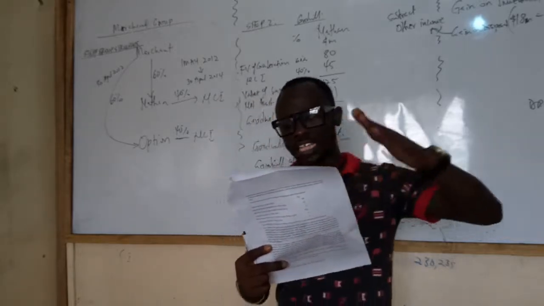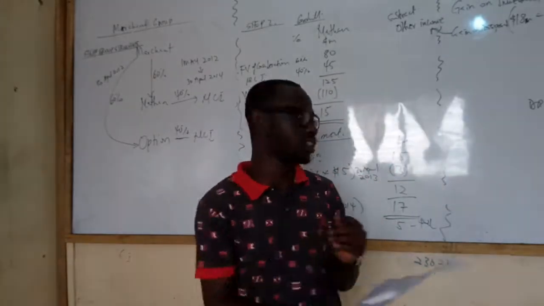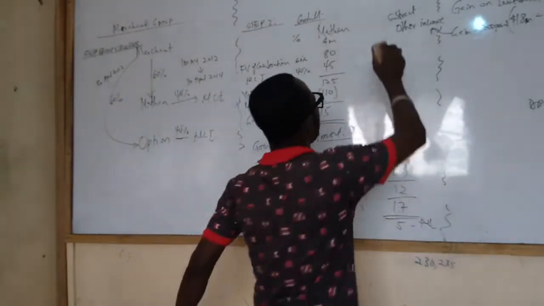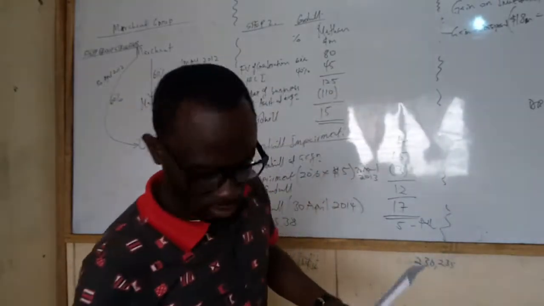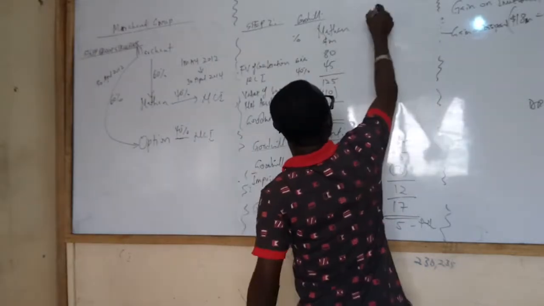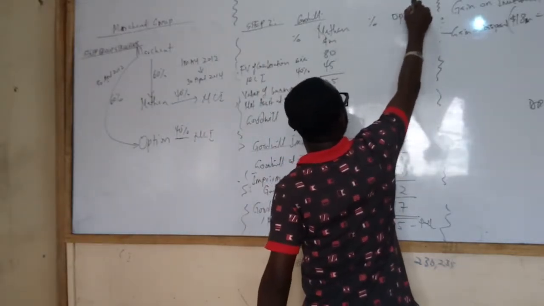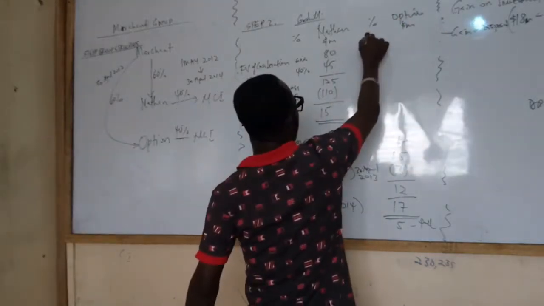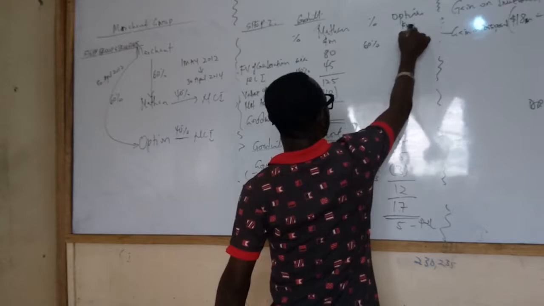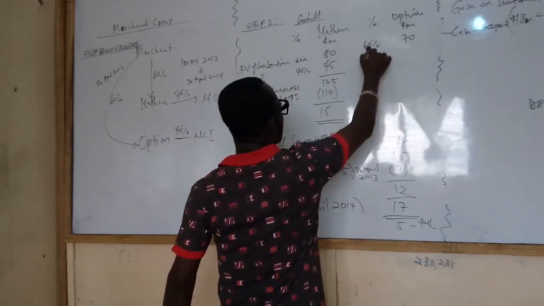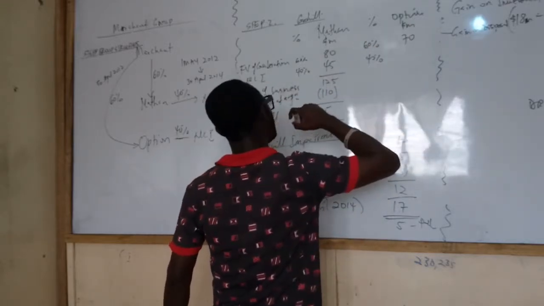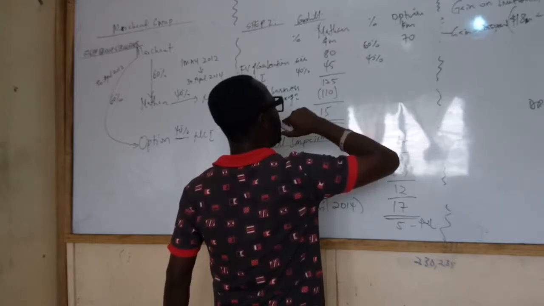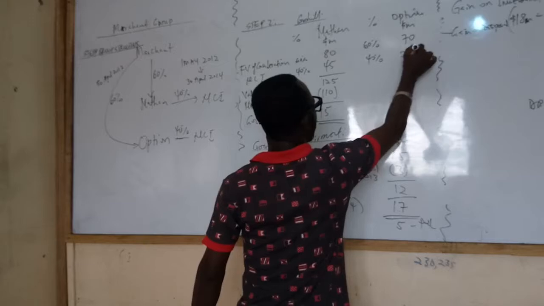So I want to deal with that aspect before I come to the second aspect of the question. So let's go. Goodwill in Option. We acquired 60%. How much did we pay? 70 million. NCI 40%. What was the fair value? 28 million.